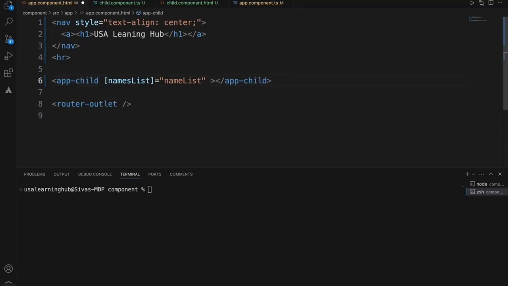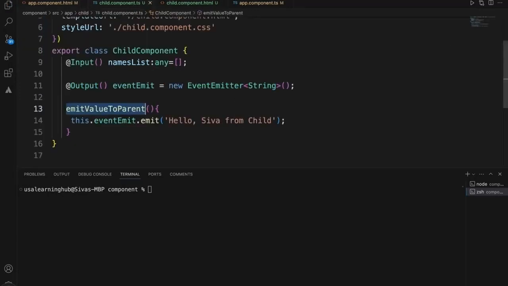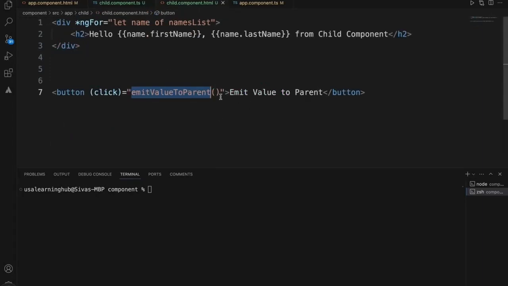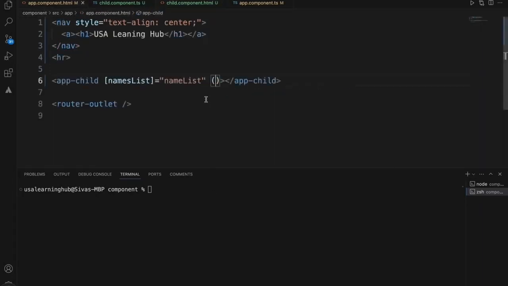So for that reason, we need to add an event. So this event name should be same as this one. Okay, otherwise it won't emit the value to the parent. So when this one is triggered, we'll handle it in this particular parent.